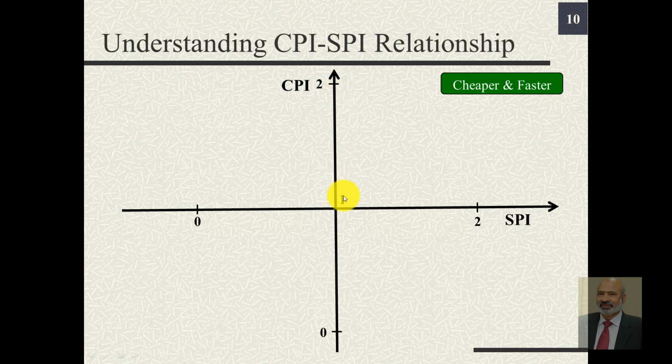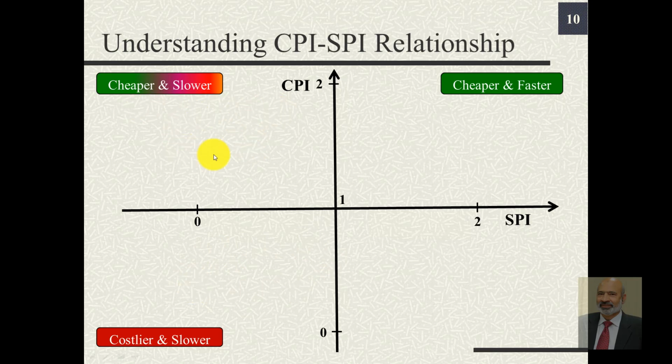We know that if CPI is greater than 1 and SPI is also greater than 1, that means we are going cheaper, we are spending less, and we are accomplishing more. So we are cheaper and faster, or we are inexpensive and faster. If we are in this quadrant where CPI is less than 1 and SPI is also less than 1, then we are costlier and slower. We are over budget and behind schedule. So this region or this quadrant is desirable. It is not desirable to fall in this quadrant.